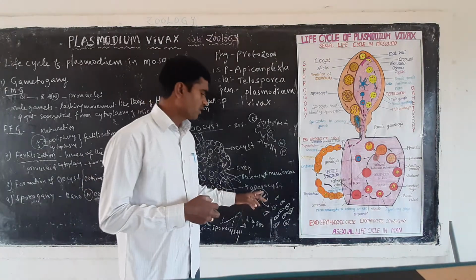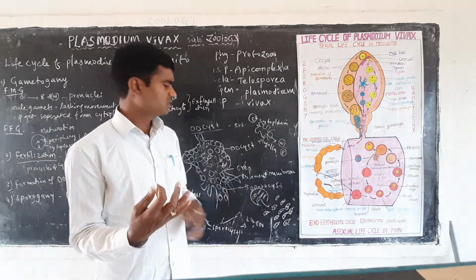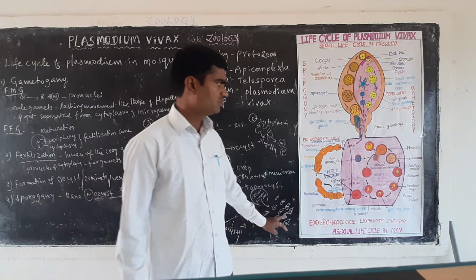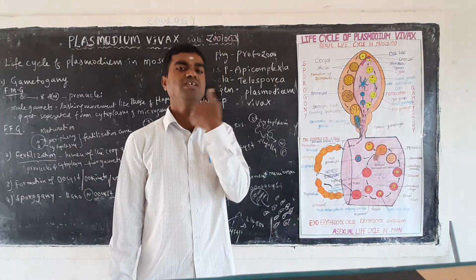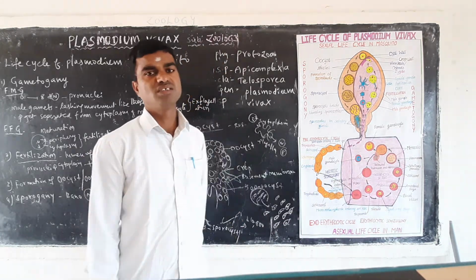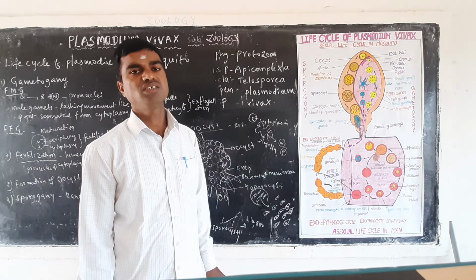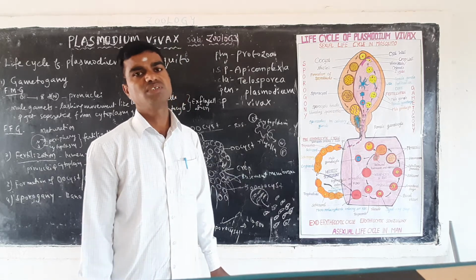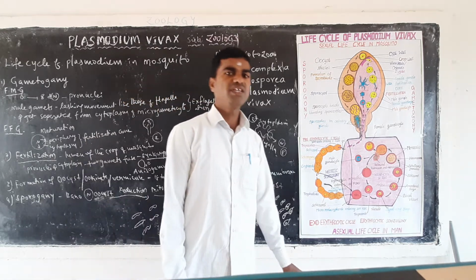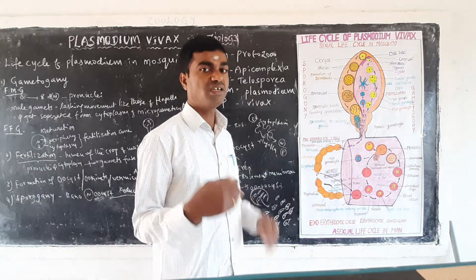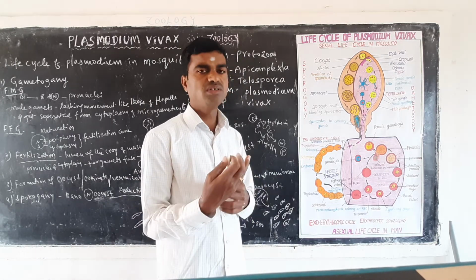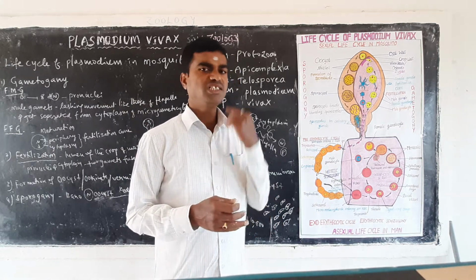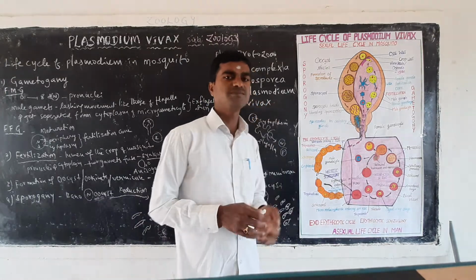Now from the crop region, all these sporozoites reach the mouth region of the mosquito. It contains all the sporozoites in the salivary glands of the mosquito. When they are attached, all these sporozoites are ready, at the infective stage to the human being now, right? All sporozoites are present in the mouth region.